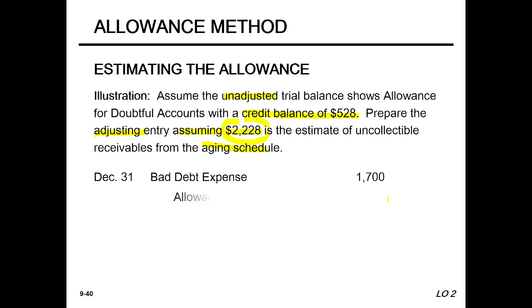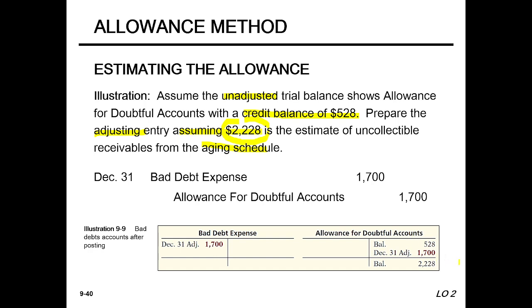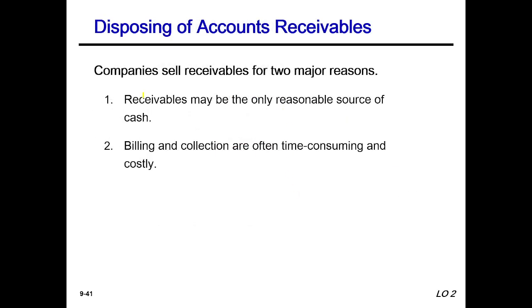That's a very important matter. After deducting this figure from this figure, we are getting $1,700. So bad debt expense, allowance for doubtful accounts. This is the bad debt expense adjusted, and the allowance for doubtful balance. Now after adjusting, we are getting the balance 2,228.